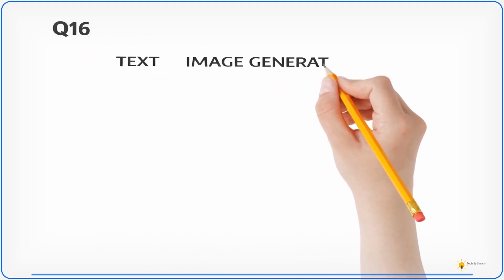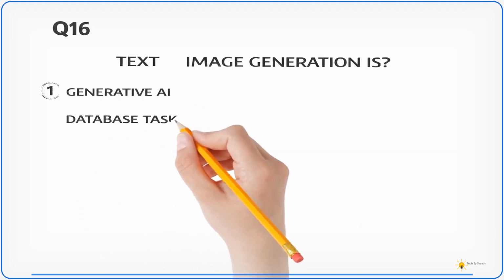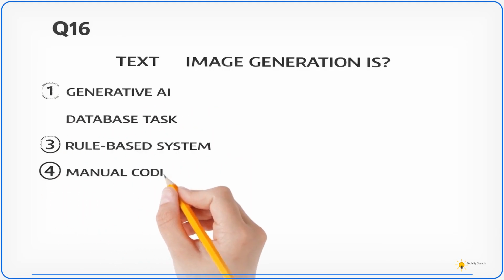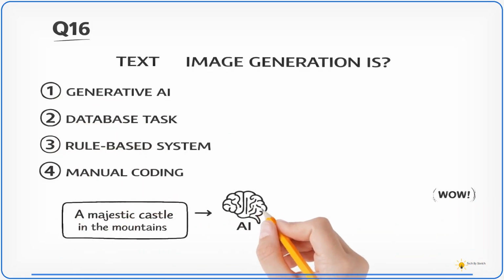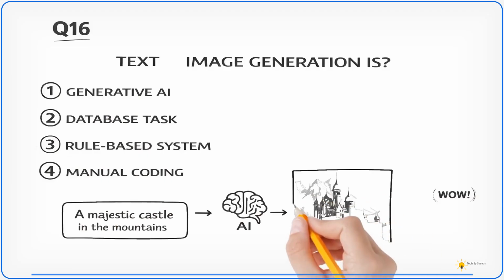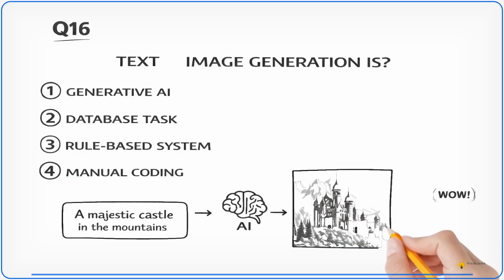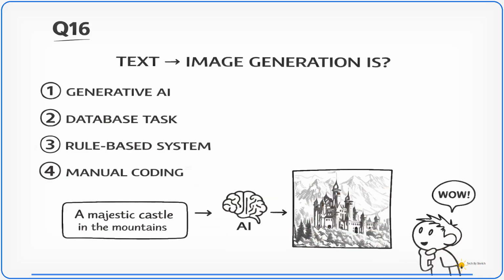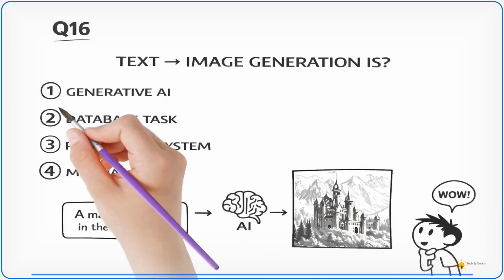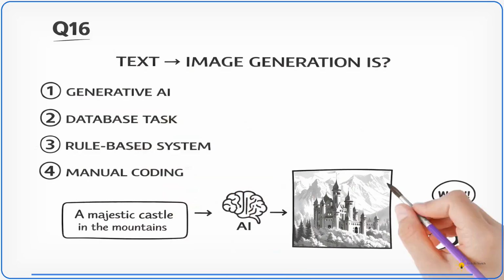If a model creates a brand new image from a text prompt, that is mainly an example of what? 1. Generative AI. 2. Database indexing. 3. Rule-based programming only. Or 4. Manual coding. Pause the video if you need more time.